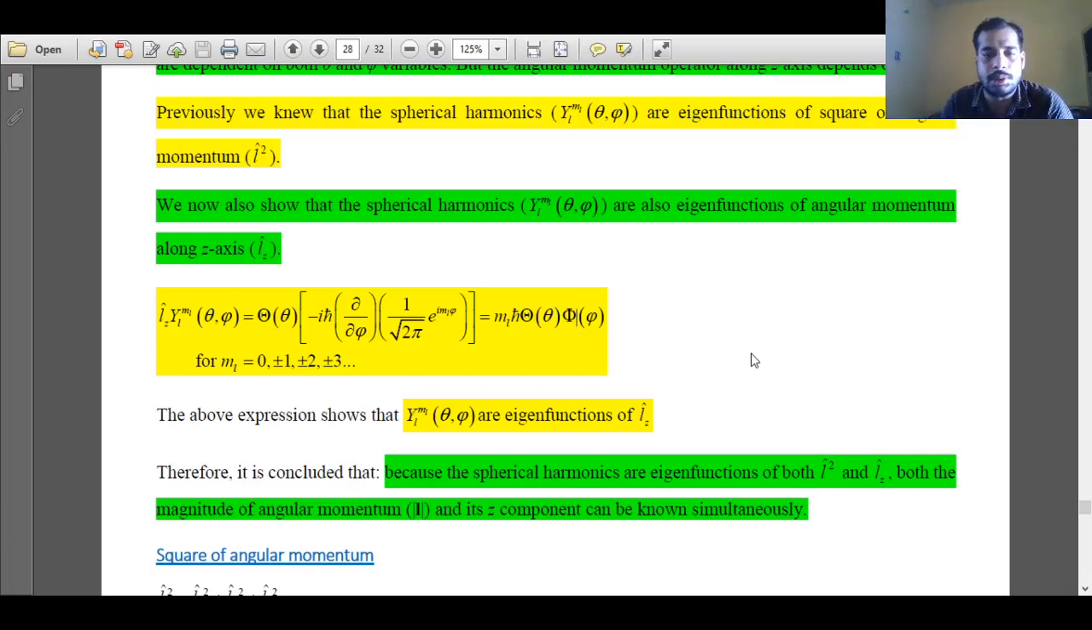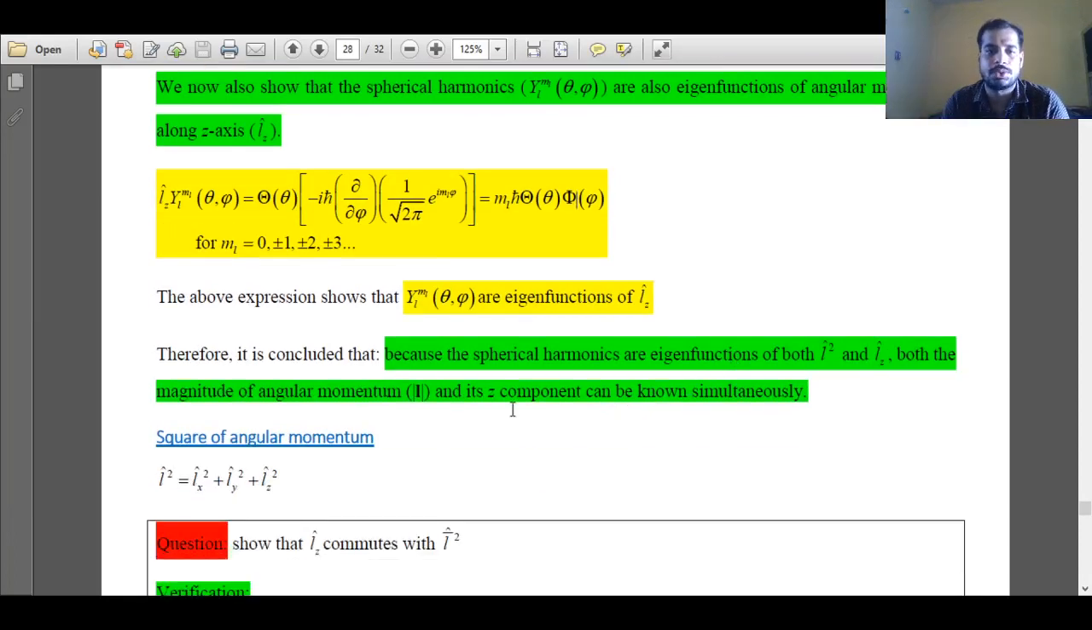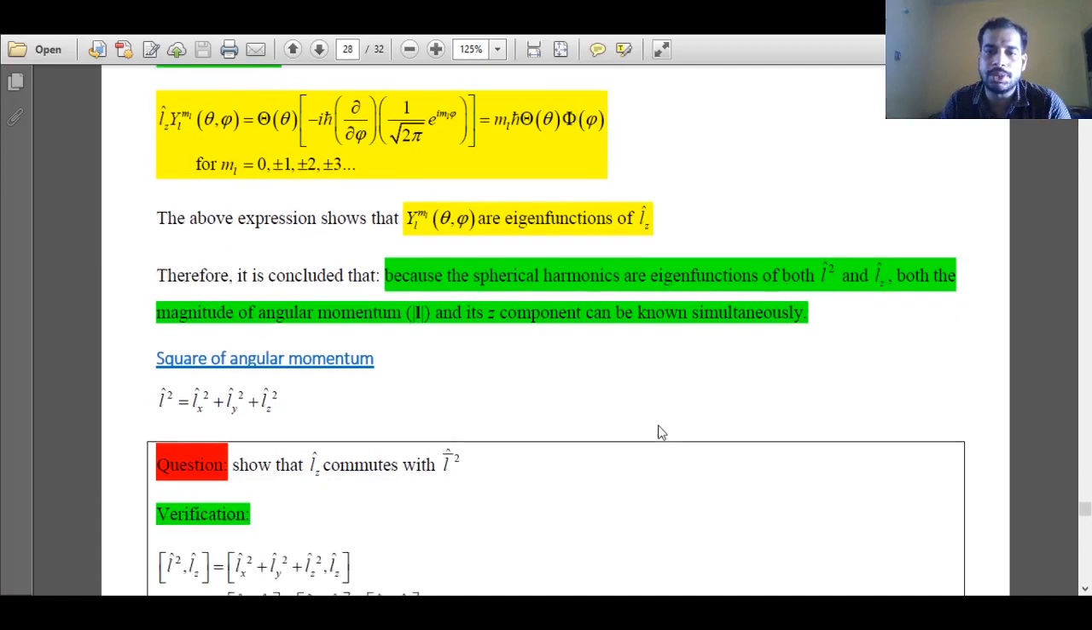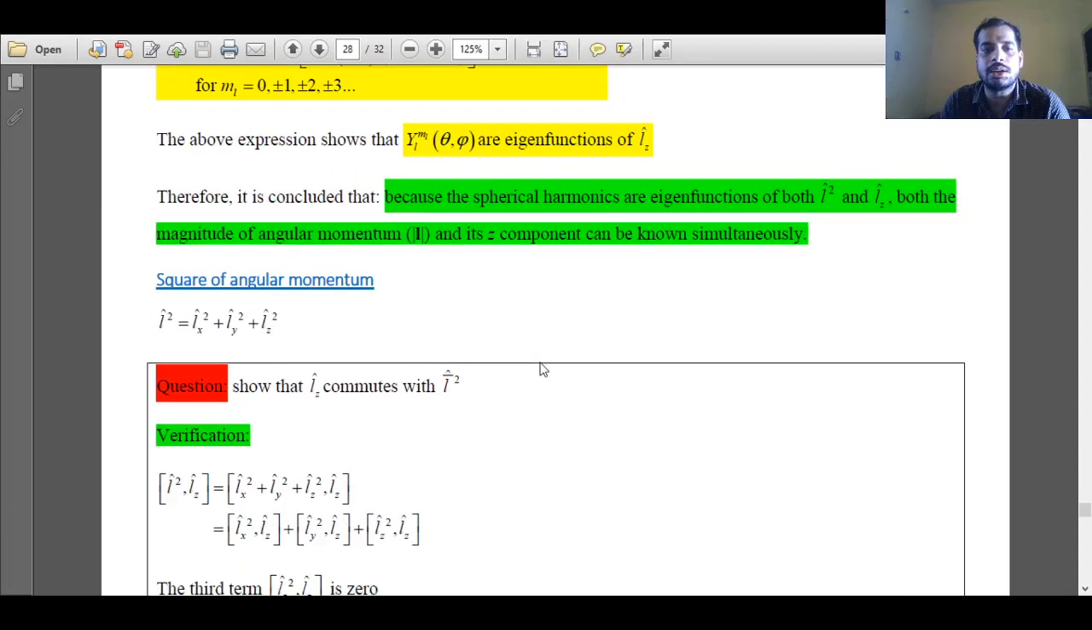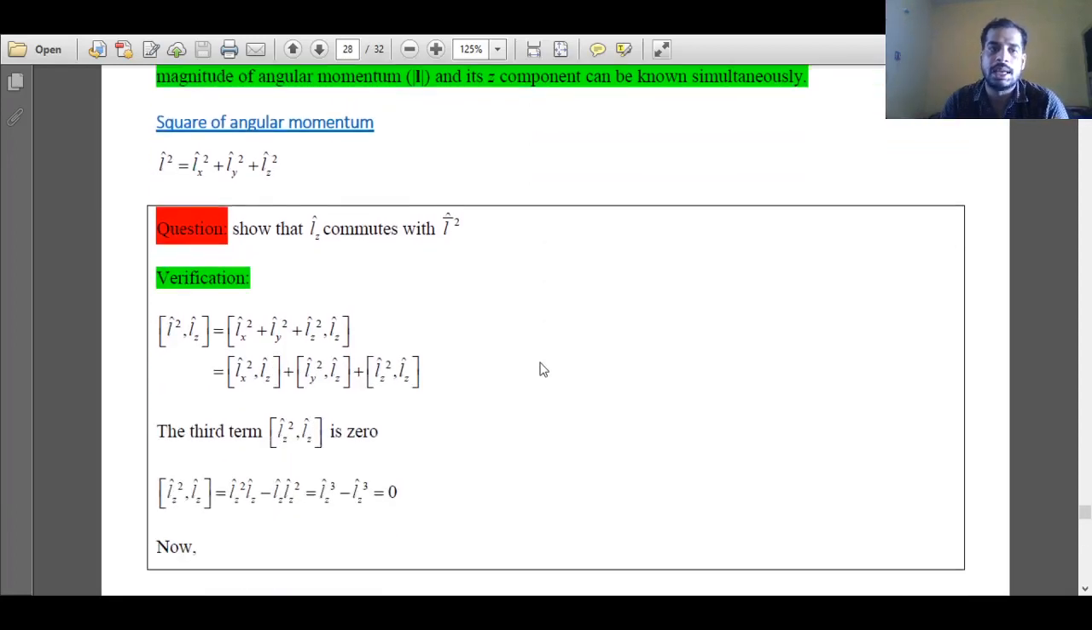So two things we have obtained so far: the square of angular momentum, and the magnitude of angular momentum component along z direction. Because spherical harmonics are eigenfunctions for both the square of angular momentum and angular momentum along z direction, both the magnitude of angular momentum and its z component can be known simultaneously. But we cannot find out the angular momentum component along x direction and y direction.